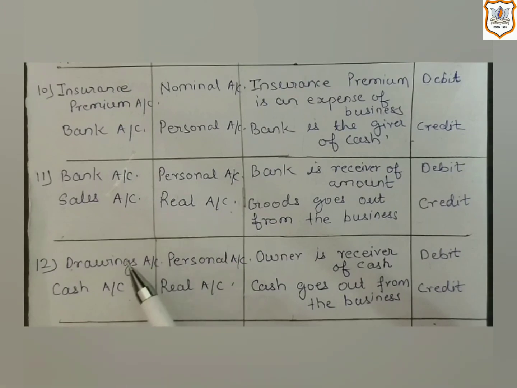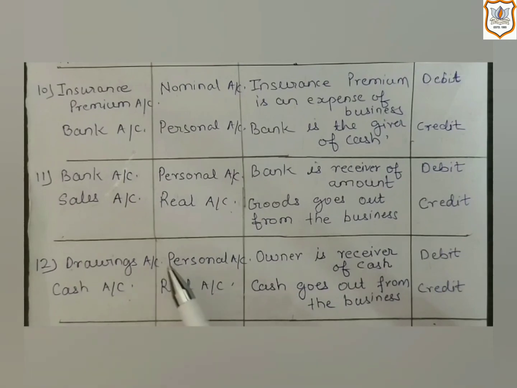Because here the owner is withdrawing it and the owner is a live person. So for that we will apply the formula of personal account, which says debit the receiver and credit the giver. So now let us determine whether the owner is receiving a benefit from the business, or he is giving a benefit to the business.